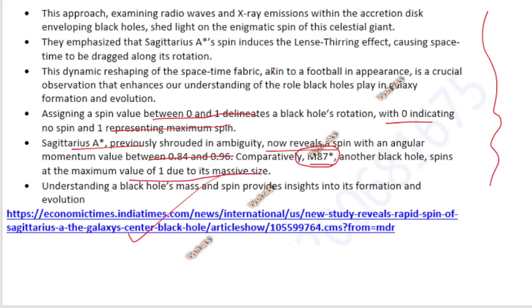They are just comparing, and here its spin induces the lens-Thirring effect, causing space-time to be dragged. This kind of terms, just because they are there, don't do too much research because you have a lot of things to study. You just have to know that when it comes in the news, they are talking about some spin of the black hole. They are talking about Sagittarius A*, which is actually in the center of the Milky Way, and it is like 4 million times bigger than our sun. That kind of basic GK is what I expect you to study and not any other thing.